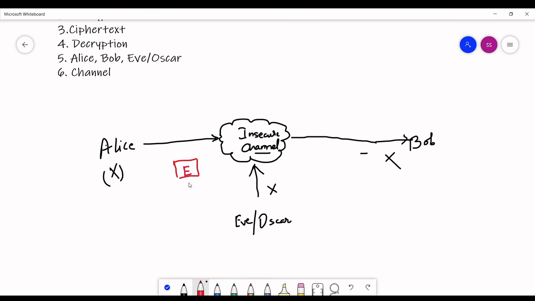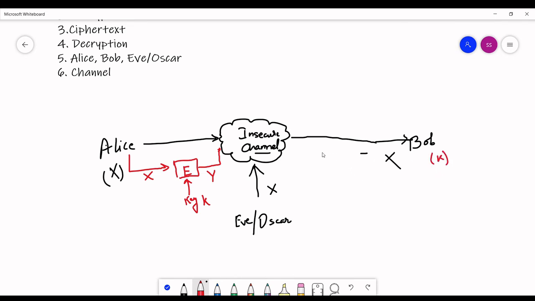Okay, and for encrypting this I need a key. So Alice will send its message X to E, and after encryption that message will become Y, which no one can understand because it's been encrypted using the key, let's say key K. Okay, and Bob already has that key K.